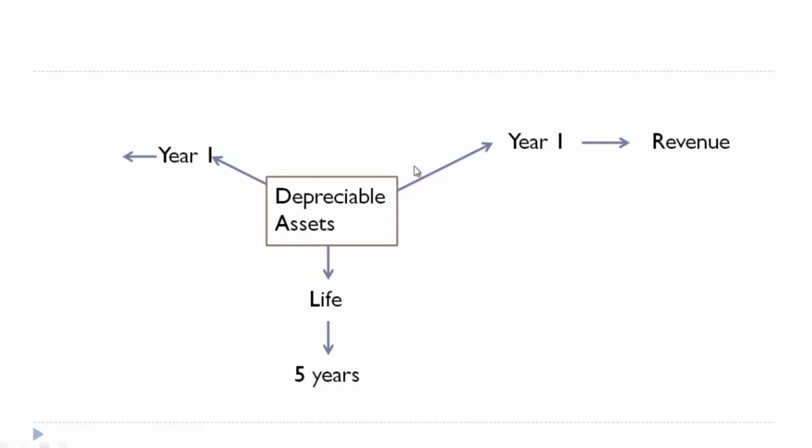See, by using the machinery, this machinery has lost its value. There is a usage, there is a lapse of time. Say if it is for one accounting year, it has lost its value for one accounting year, number one. It has lost its value on account of usage. It has lost its value on account of wear and tear. So there is reduction in value of asset that can also be called as expense or loss.